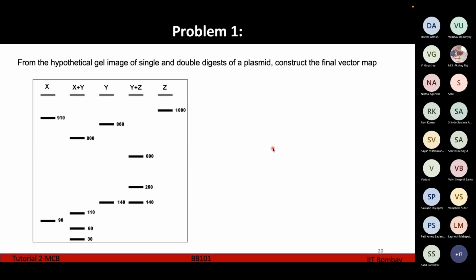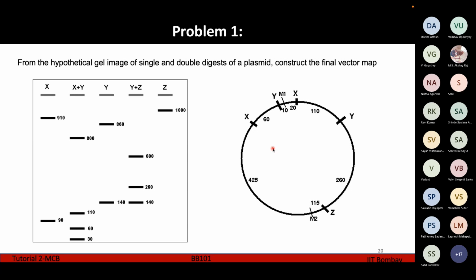Okay, so this is a question. Here is a plasmid. It has different sites demarcated as X, Y and Z, where different restriction enzymes are going to make a cut, and the respective base pair lengths between each of these different segments. So the question is that you have been given this agarose gel electrophoresis picture, which is the picture you are going to get after gel electrophoresis, after single digest and double digest, and you are going to have to construct this image.